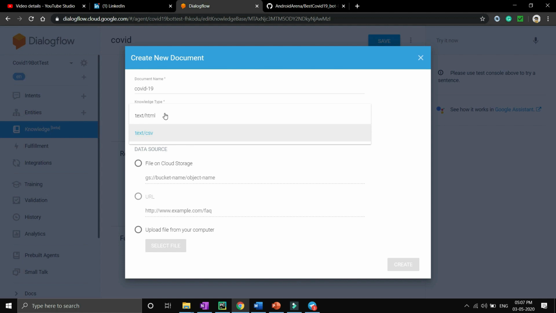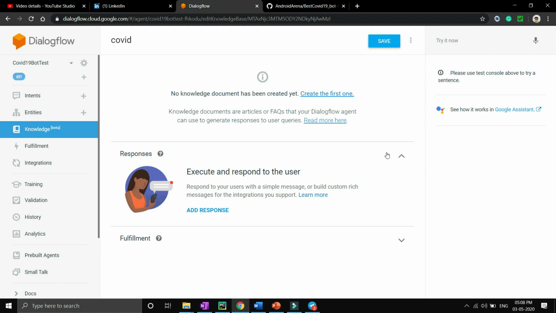You can upload in HTML also. So we will upload in text and CSV, comma separated values. Then we will upload it from our computer. In the later stages, I will tell you how. Then you have to click on save. Whenever a user asks questions related to those FAQs, our bot will be able to understand that it is being asked from the knowledge base, so the bot will reply to that particular question from the knowledge base itself.